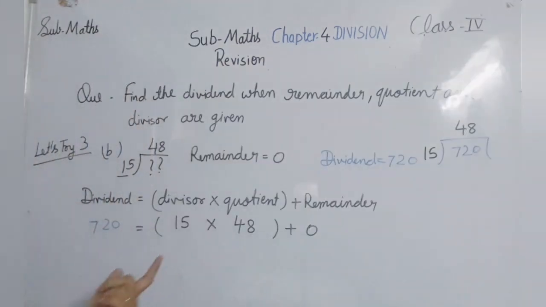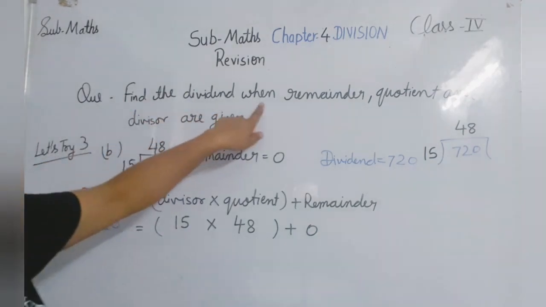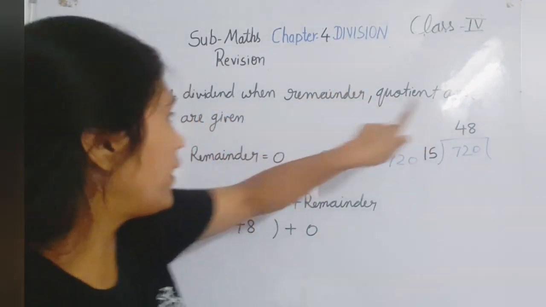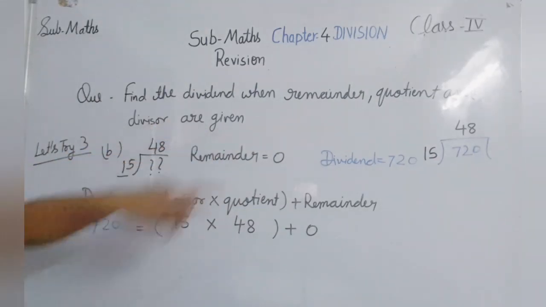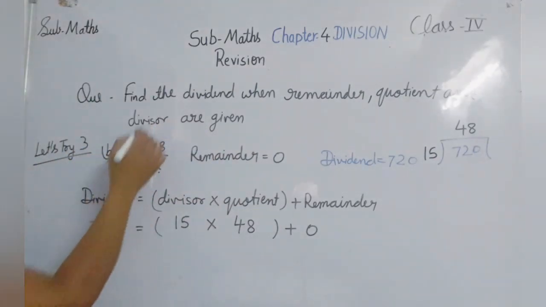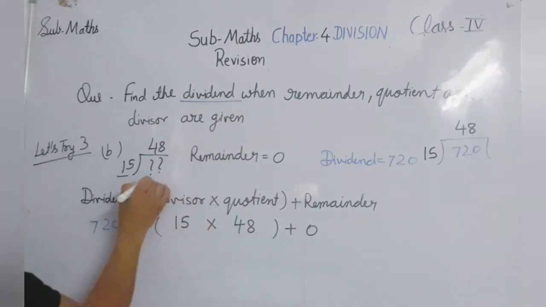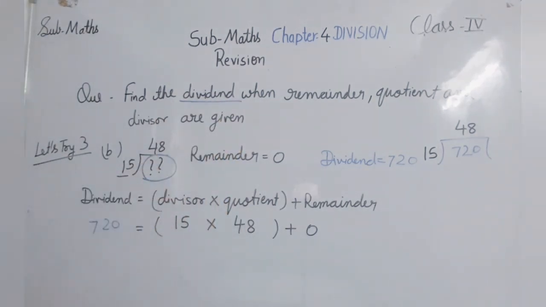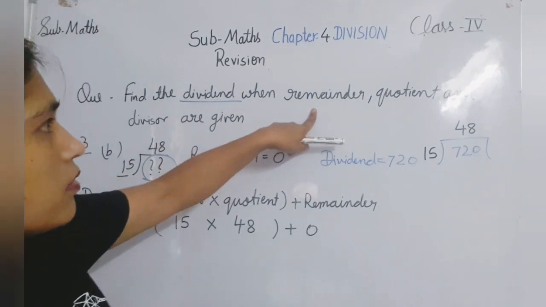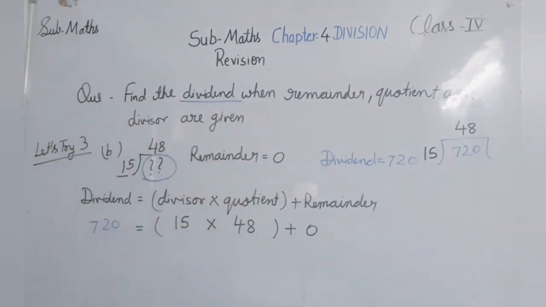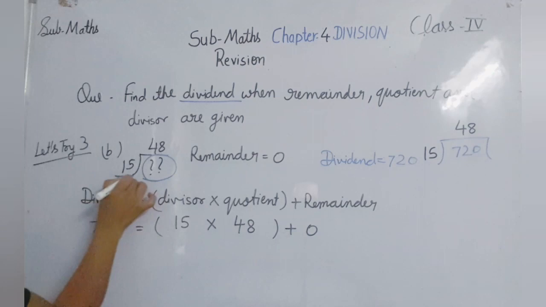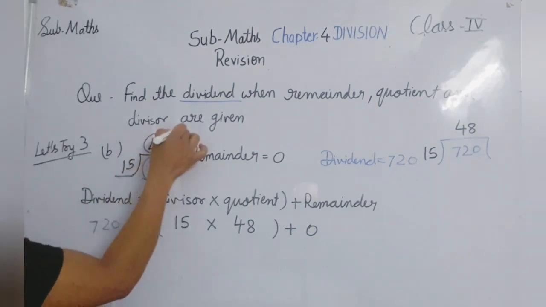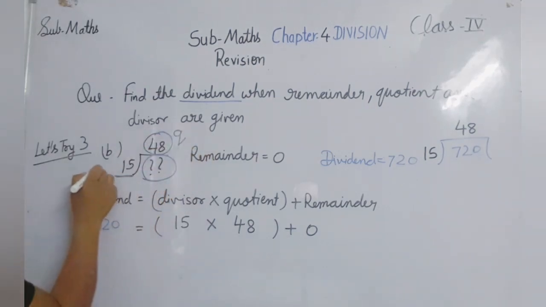So I'm doing one problem from your course book. Let's try 3, because most of the students were making mistakes in this problem. What is the problem? Find the dividend when remainder, quotient and divisor are given. What do we have to find here? We have to find the dividend. They have given us the remainder, quotient and divisor. This is a divisor, this one is a quotient, Q I am writing here.